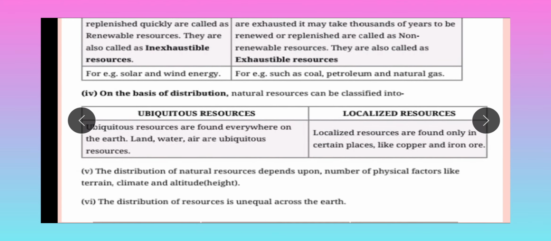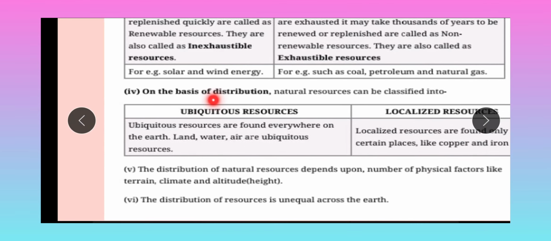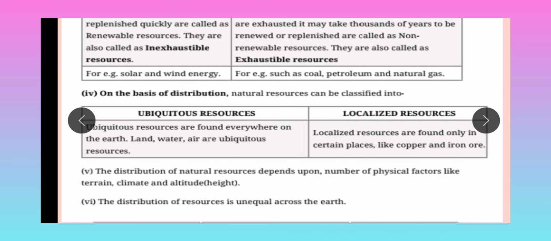Now next, on the basis of distribution, natural resources can be classified as ubiquitous and localized. Ubiquitous resources are found everywhere on the earth. Land, water and air are ubiquitous resources. Okay, means everywhere we can get these. Localized resources are found only in certain places, like copper and iron ore. Okay, so in particular places we can get that.